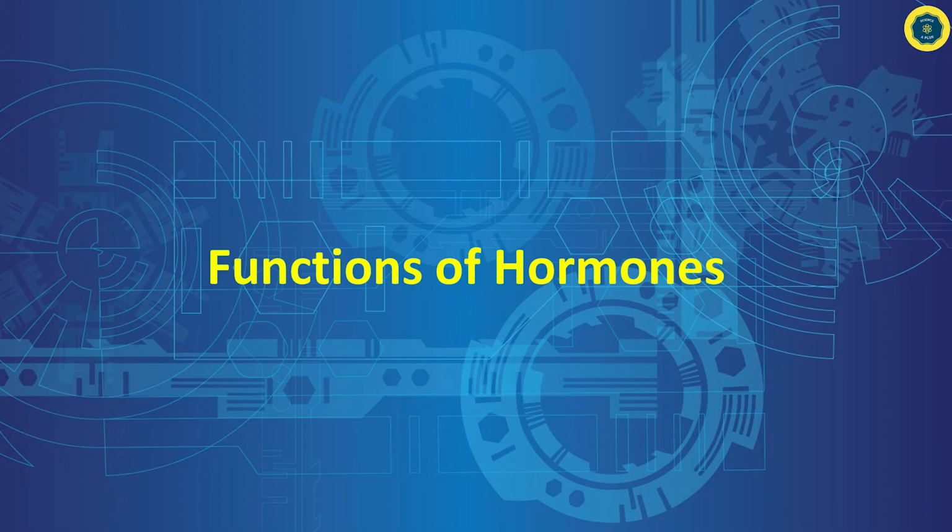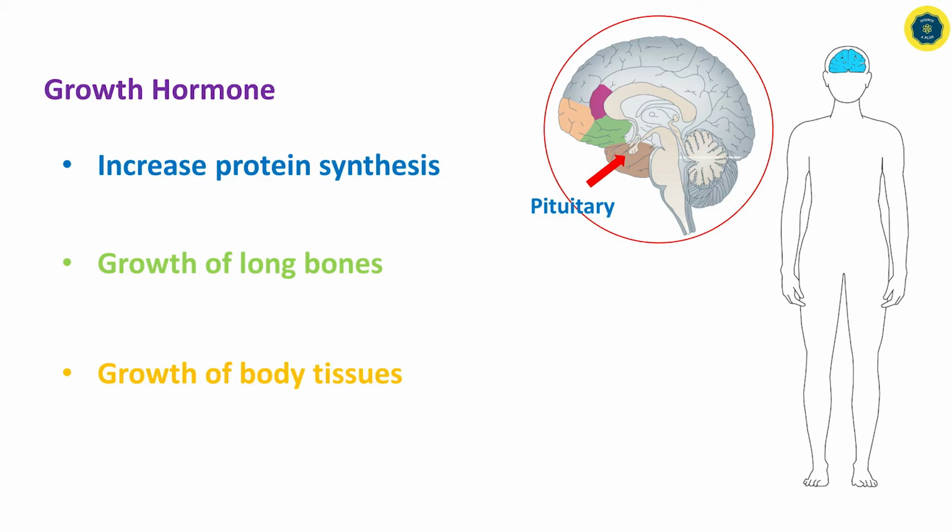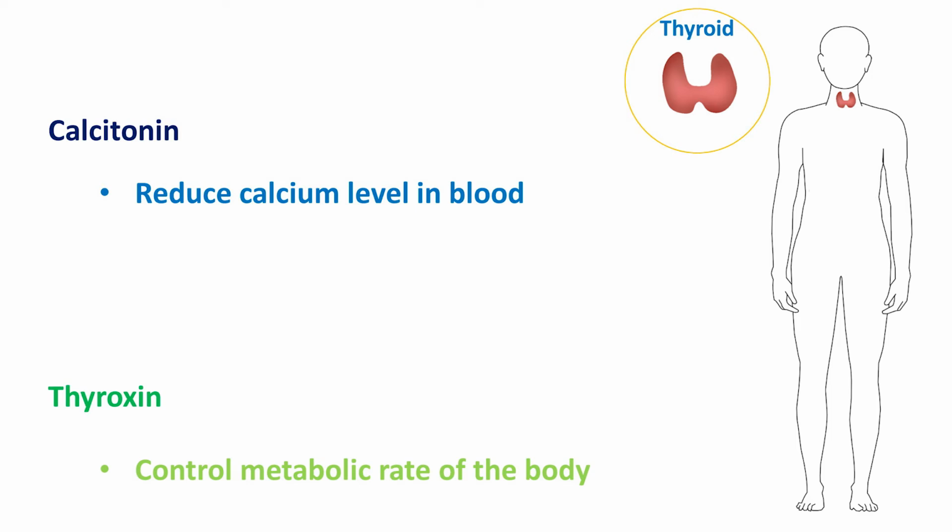Let's see the functions of the hormones we just studied. Growth hormone in our body increases protein synthesis, and it also increases the growth of long bones. The growth of body tissues is also dependent on growth hormone. Calcitonin and thyroxine are the basic hormones released by thyroid gland. Calcitonin reduces the calcium level in blood, and thyroxine controls the metabolic rate in our body.